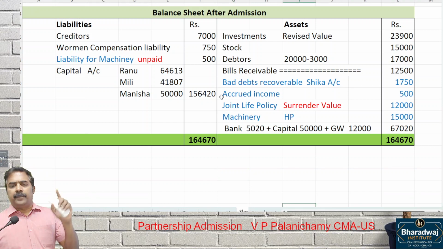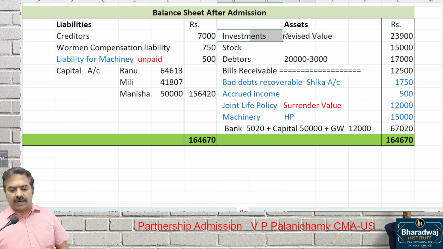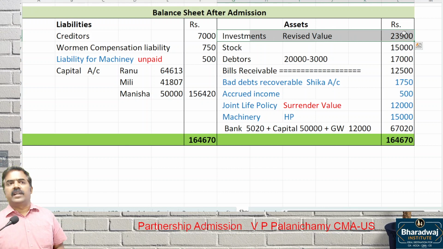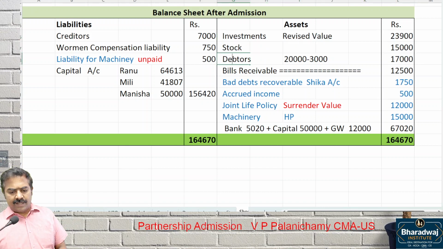Yes. I repeat the balance sheet explanation. Please remember, investment revised value: how much? 23,900. Stock, there is no change. Debtors, 20,000. Already 2,500 we have as provision, but the new provision required is how much? 3,000. So extra 500. So 17,000.